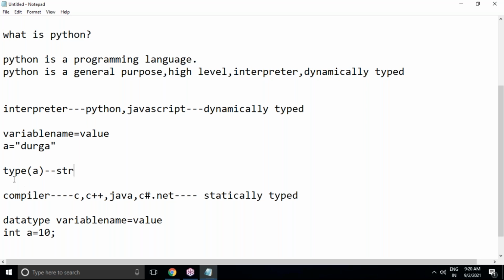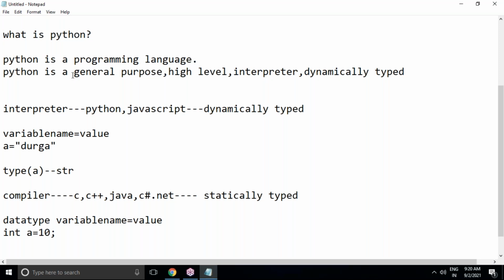In general, as a programmer, if you want to know what data type is assigned for your variables, then we can use the type function. Type is a built-in function which is used to get the data type of a variable, what is assigned internally based on the value. So it is a dynamically typed programming language, we can say that.